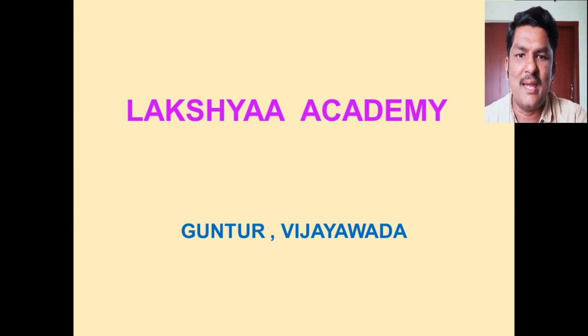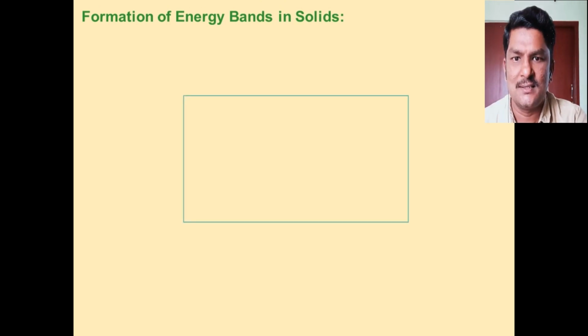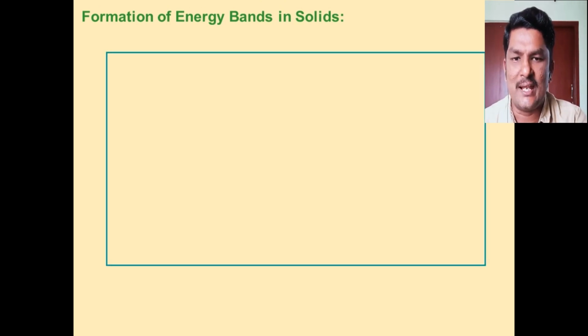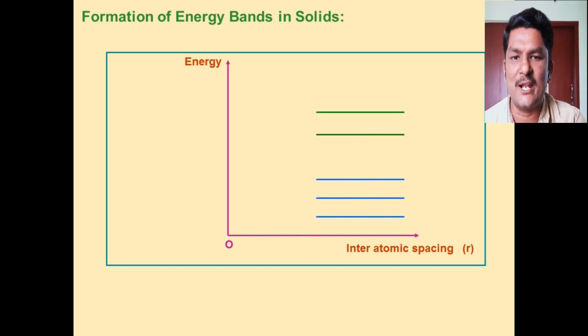An isolated atom has discrete energy levels. In a solid, atoms are closely packed to each other, so the energy levels of one atom may overlap with those of neighboring atoms.